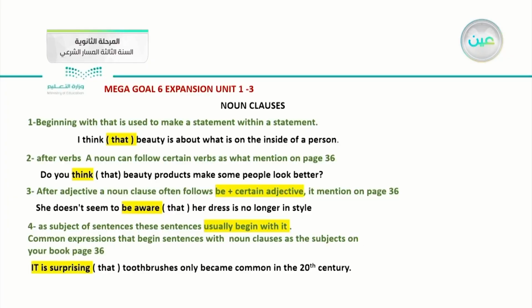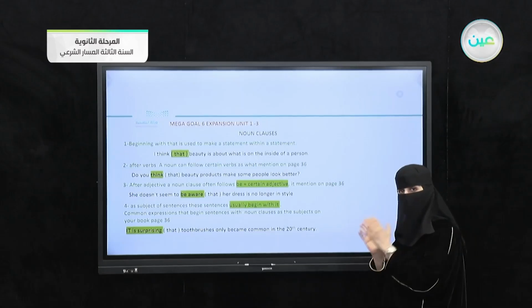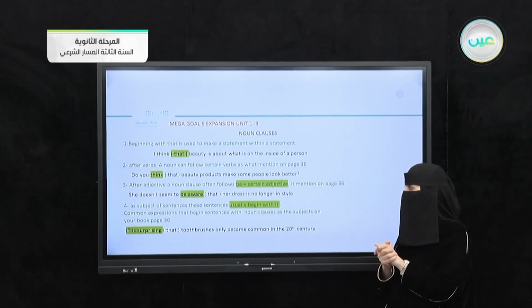Number 1, when we want to begin with "that". What is the purpose of using "that"? We can use it to make a statement within a statement. So I can join a statement with a statement if I use "that".